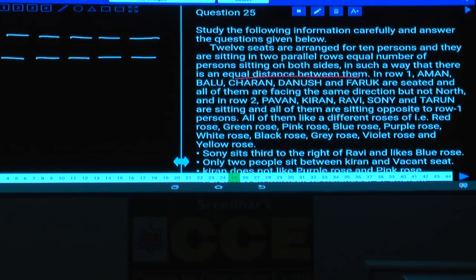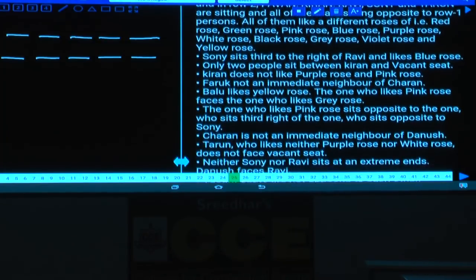In row 1, A, B, C, D and F are seated, and all of them are facing the same direction but not north. That means they are facing south, A through F except E. A, B, C, D and F are facing south, and the remaining P, K, R, S, T are facing north. All of them are seated opposite to row 1, and each likes a different rose. The colors of the roses are also clearly given.